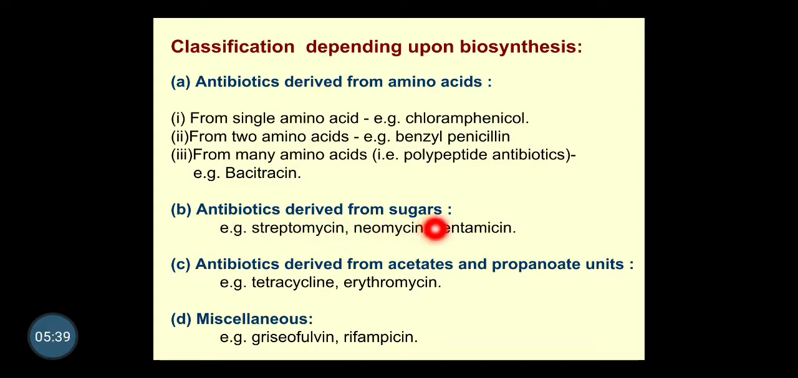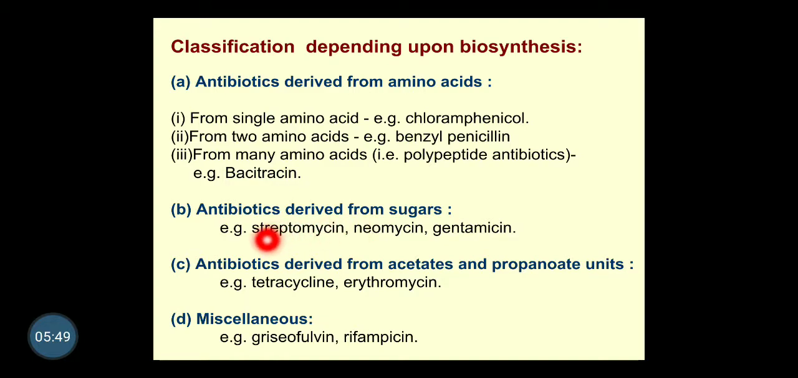Next, antibiotics derived from sugar. Basically the starting material is sugar. These antibiotics are actually made up of sugar. These are the amino sugar antibiotics, that is aminoglycoside antibiotics: streptomycin, neomycin, gentamicin. These are examples of antibiotics which have a sugar part and are derived from sugar. Next, antibiotics derived from acetate and propionate units, that is tetracycline and erythromycin. Their structure is complicated, but when we see it, one can say that they are made up of multiple acetate and propionate units.